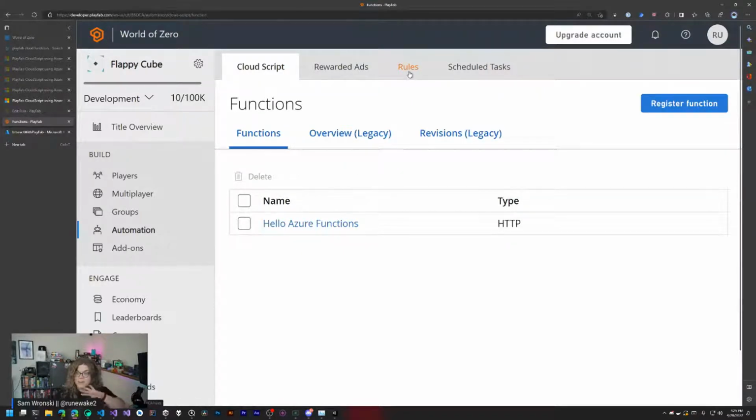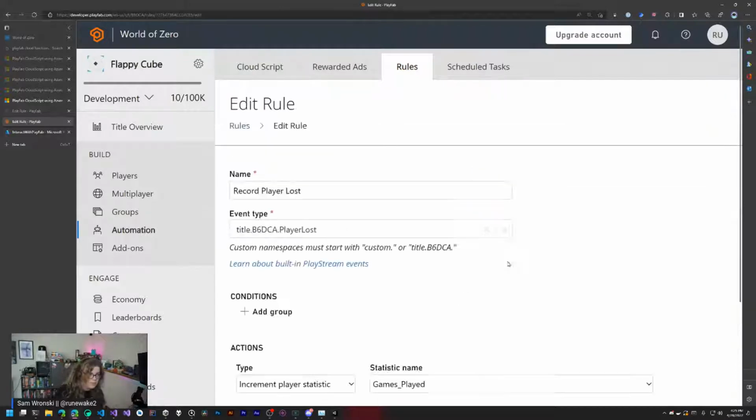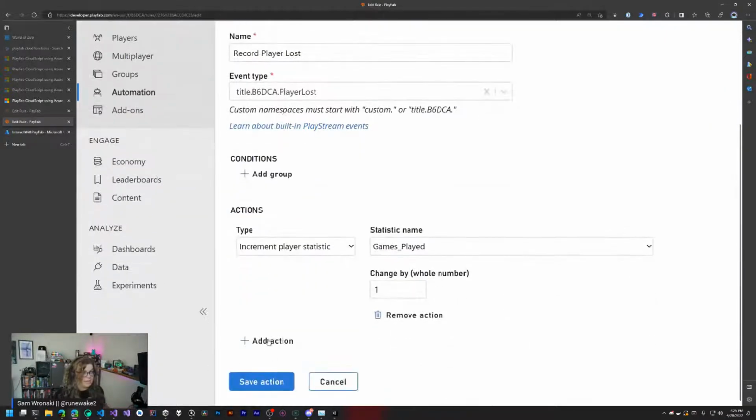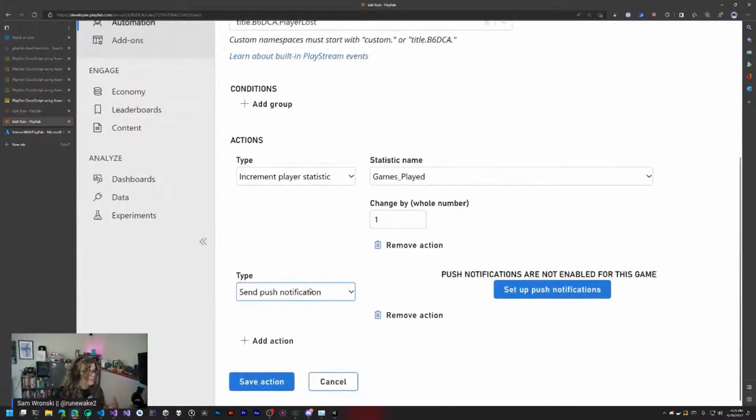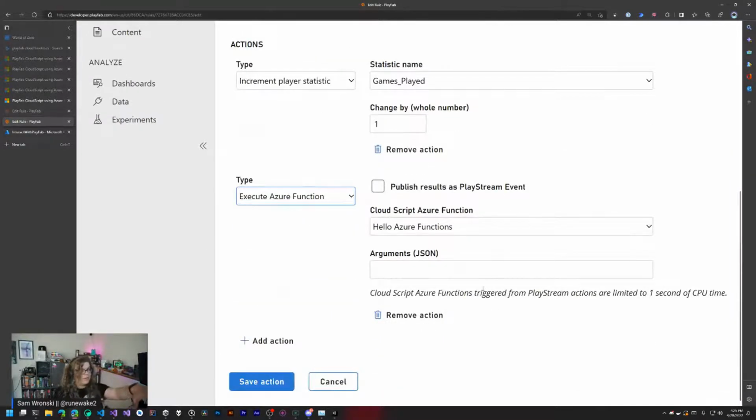So without editing our game at all, we're going to integrate with this function. So we don't need to go into our game and say, oh, also you need to call this function and run this, because that needs to happen too. Instead, we can say, whenever the player loses, let's add some extra actions here. So previously we were incrementing a specific statistic. Let's also go and execute an Azure function. So here we can see it already detected from our list. Cloud script Azure function, hello Azure Functions, that's already there. And we're going to also publish the results as a PlayStream event.